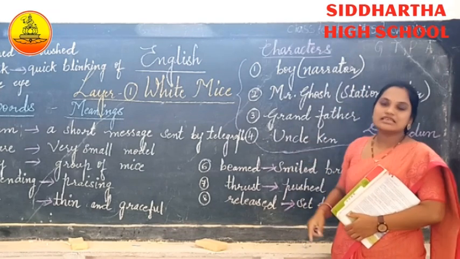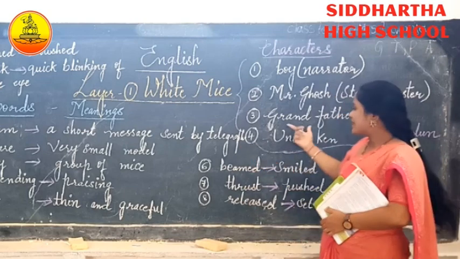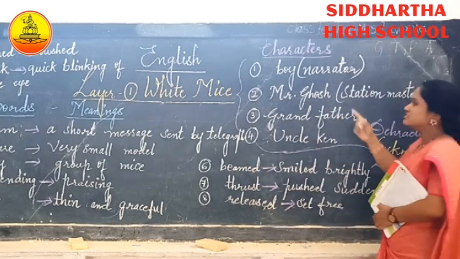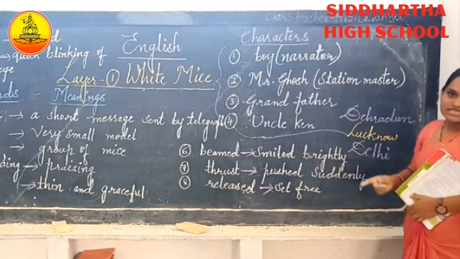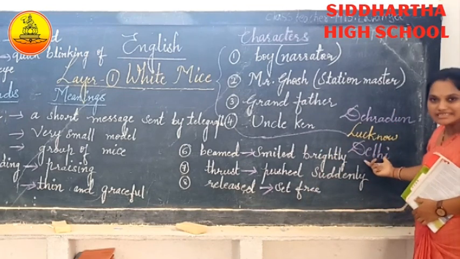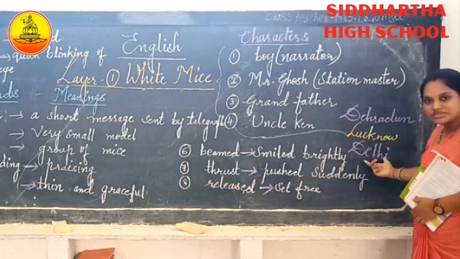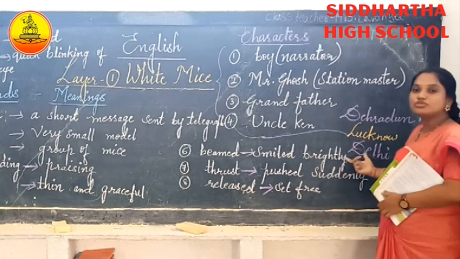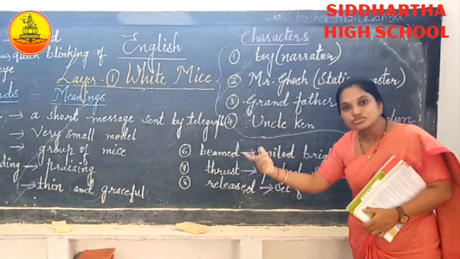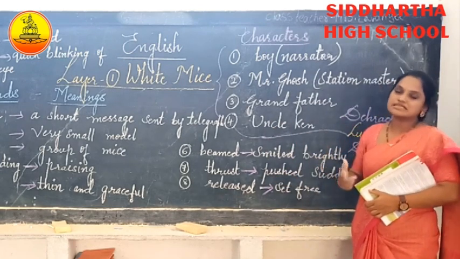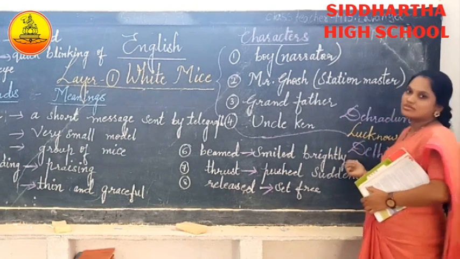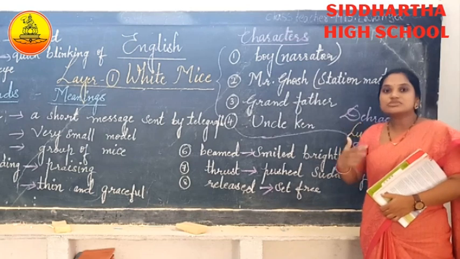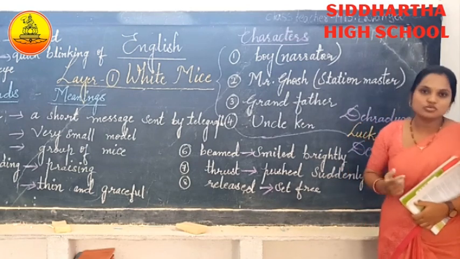So finally, the next morning, the grandfather took the boy to the station and this time the boy caught the right train to Delhi. Got it, children? The boy also took the two white mice along with him to his house. A few days later, the grandfather wrote a letter because he was also very fond of the two white mice.